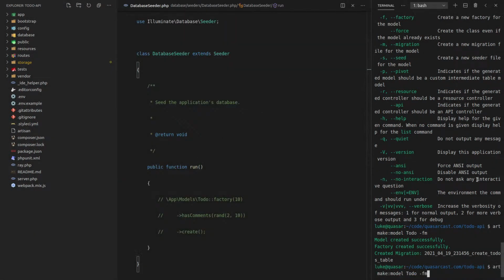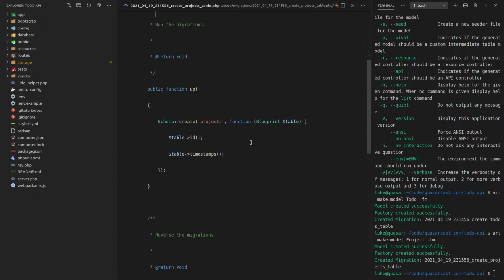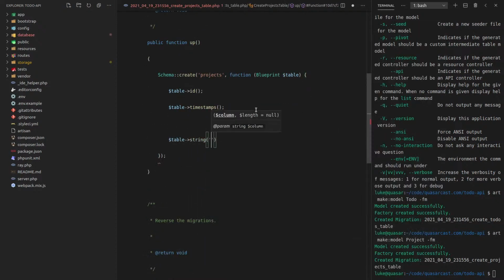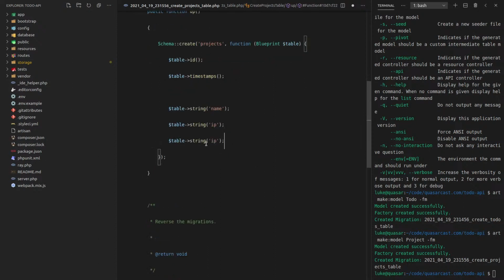Okay, so let's go ahead and run that again, but this time instead of a to-do, I'll start with a project. And I think a project is literally just going to have a name. It's kind of an organization tool. So let's come down here and say table string name. And that probably needs to be unique, or at least unique by the person's IP address. So if you remember from the previous videos, every single one of our models also has an IP address. And the name is probably going to have to be unique based on the name and the IP.